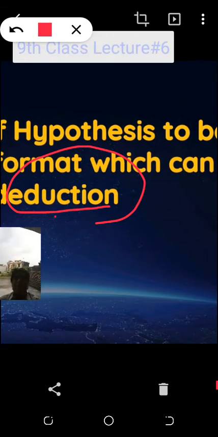So what is deduction? If and then. We add if and then, two English words, in deduction. If Plasmodium is the cause of the malaria, then the Plasmodium must be present in the blood of the malarial patient. So this is the deduction. Deduction can be formed from the hypothesis.